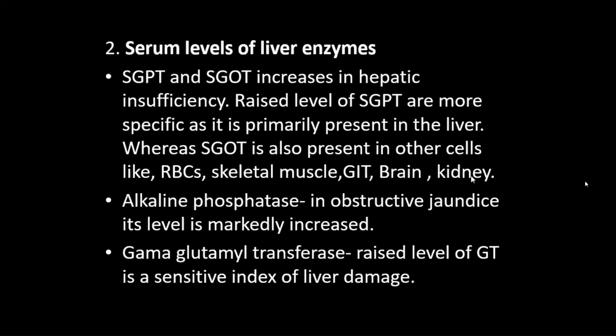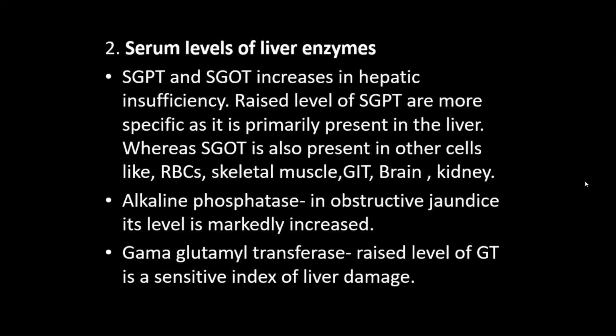If there is a raised level of SGPT, then you can say that there is liver insufficiency, damage to the liver, or cirrhosis of the liver.